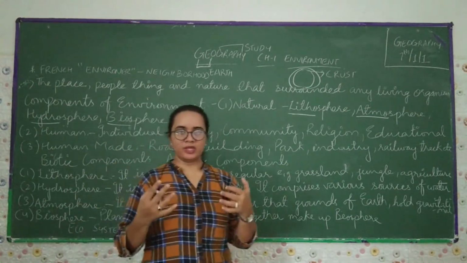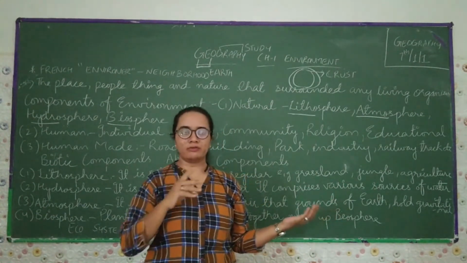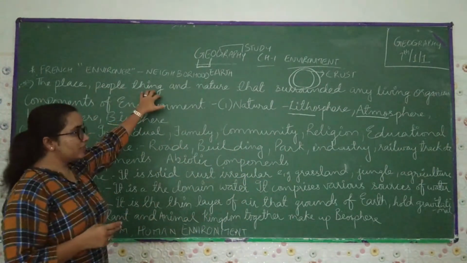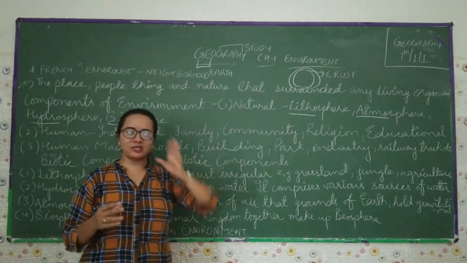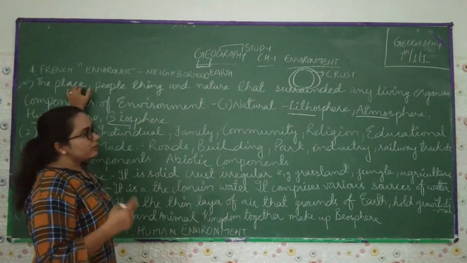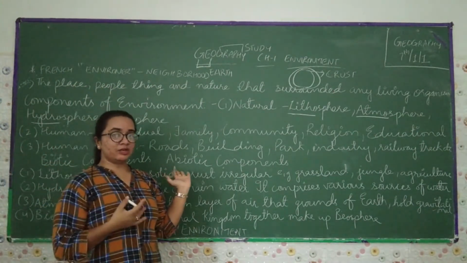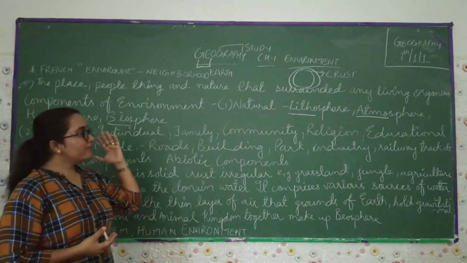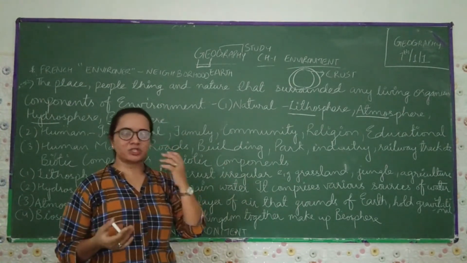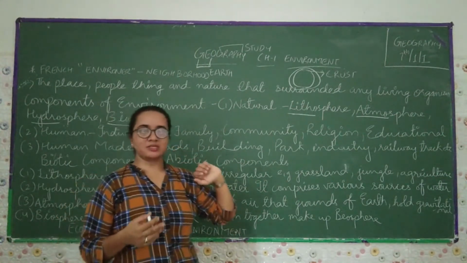Now you already know what neighborhood means. For example, I am living in my house. Immediately next to me there is another house where a family lives. That is called an environment. What is the meaning of environment? The place, people, things and nature that surround any living organism is called an environment. In nature, the animals, insects and humans who live there are all surrounded by it.